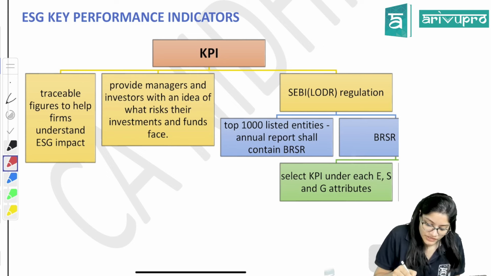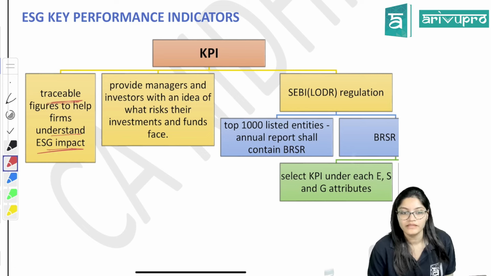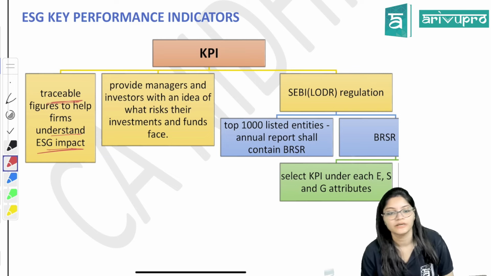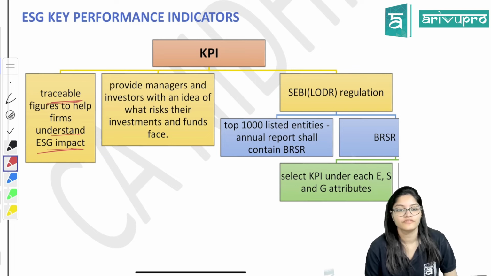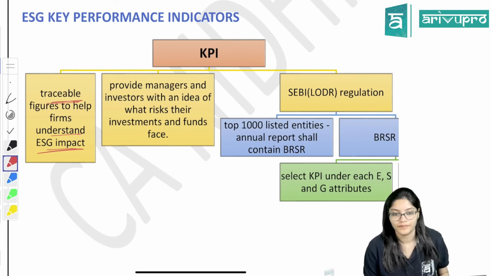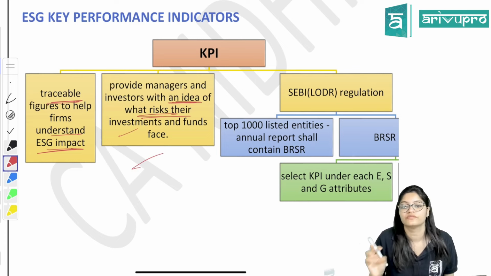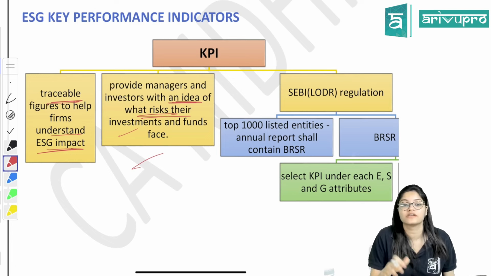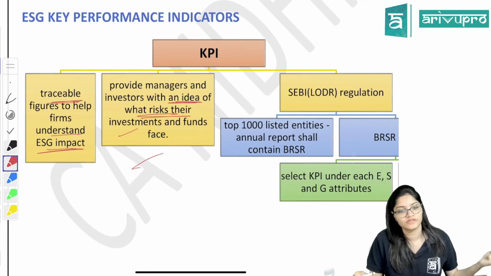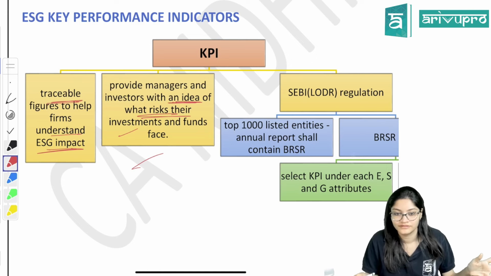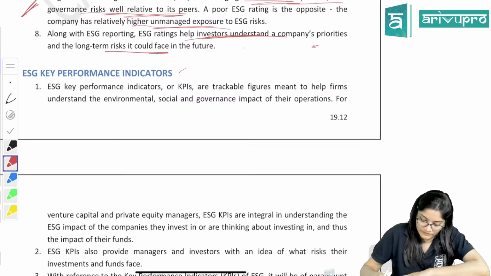So traceable figures to help firms understand ESG impact. What is KPI? It is nothing but the traceable figures, numbers, to help understand the firms related to the ESG impact. It provides the managers and investors with an idea of what risk their investments and funds face related to the ESG. What are the risks involved? So managers and investors will come to know. Done? Okay.